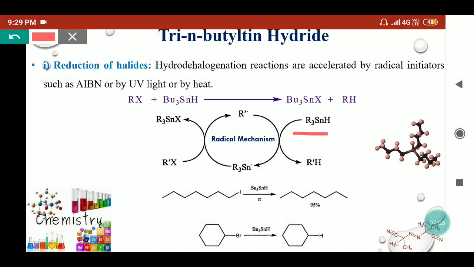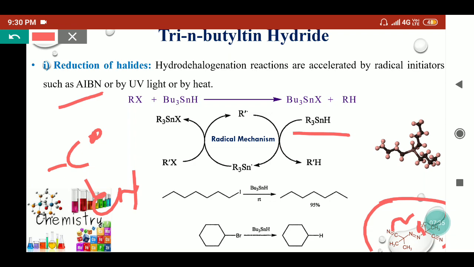Now coming to this part, this is tri-n-butyl tin hydride in presence of UV radiation or thermal treatment, or usually in presence of a radical initiator like AIBN, azobisisobutyronitrile, whose structure is shown here. So here we can say this molecular nitrogen will be eliminated by homolytic cleavage and we will get this free radical having cyanide and 2 methyl groups. This can help to create the stannyl radical, the trialkyl tin radical.